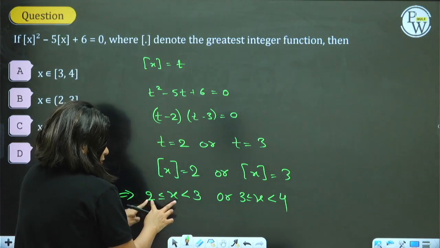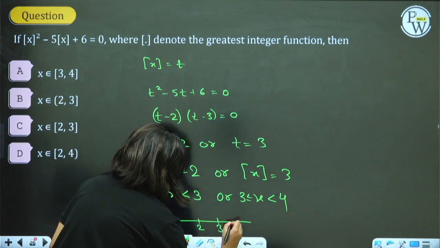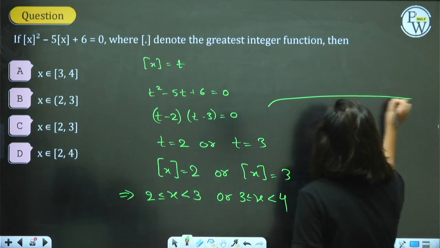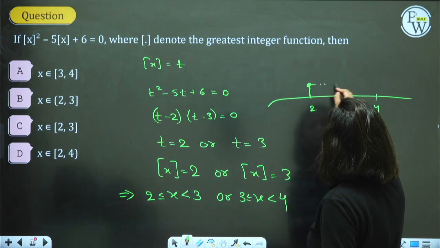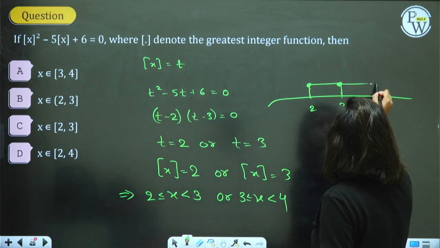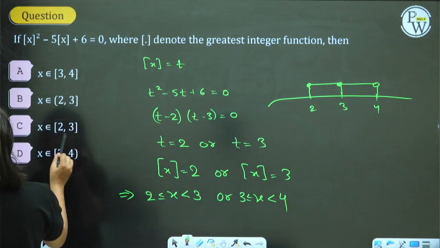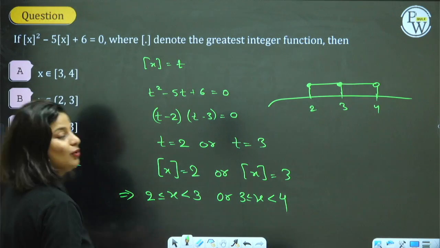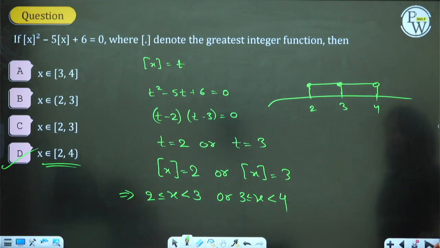So 2 to 3 and then 3 to 4. 4 is not included. 2 is included, 4 is not included. So 2 to 4, 2 closed interval, 4 open interval.